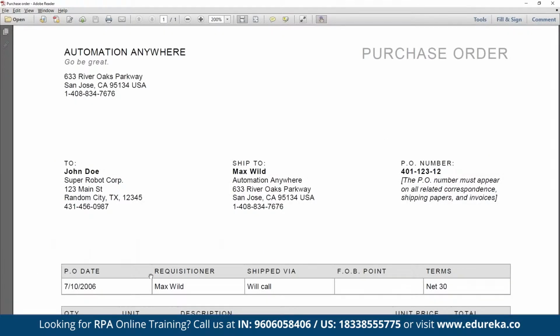If your IQ bot commits a mistake, instead of extracting the PO number, if it has extracted some other number, mistakes can happen, right? If your IQ bot extracted the wrong data, you have a capability, or an option, as a human to correct that.